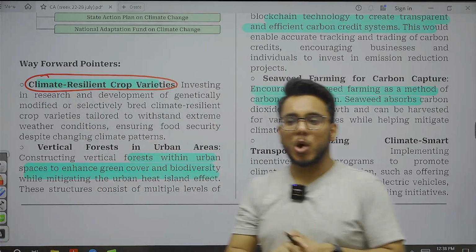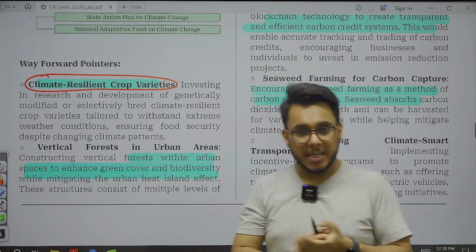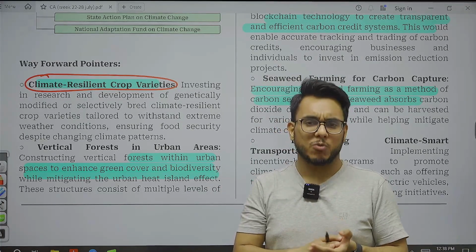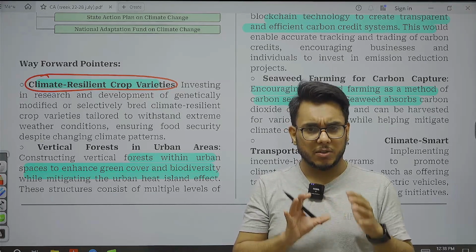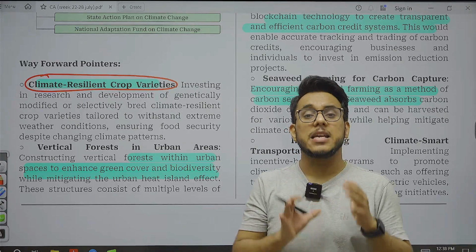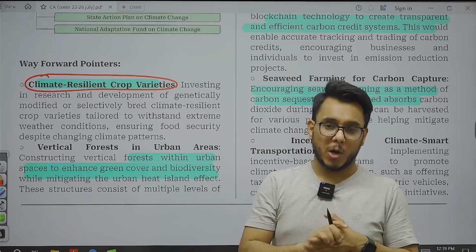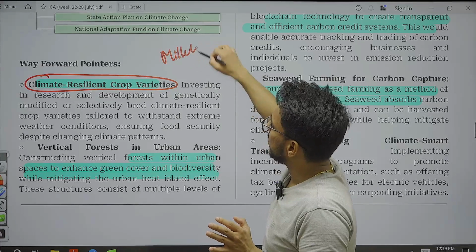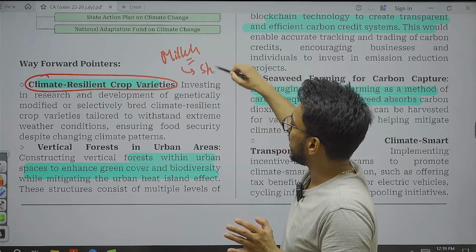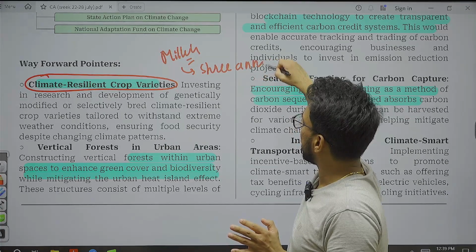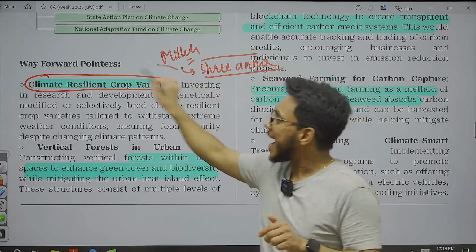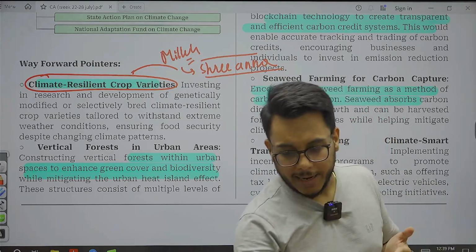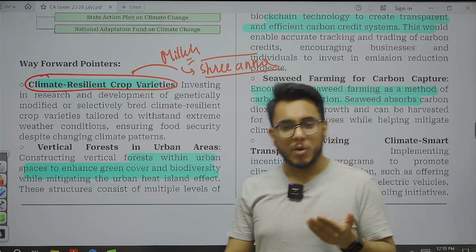Those crops which can withstand extreme temperatures and drought-type situations. Such drought resistant, hardy, climate resilient crops are to be focused on. In fact, the millets which have been referred to by the government as Shri Ann are an example of a climate resilient crop variety. There are many native crop varieties also which are climate resilient. We need to focus on that.